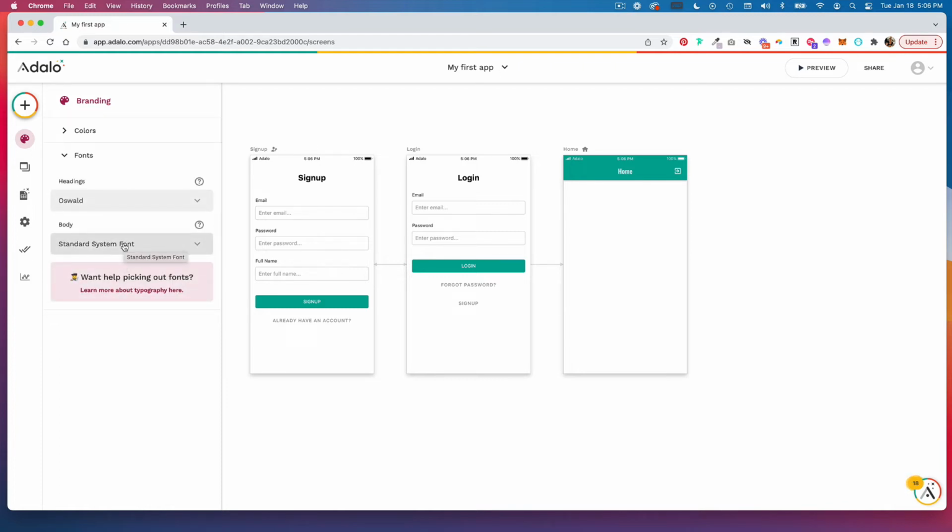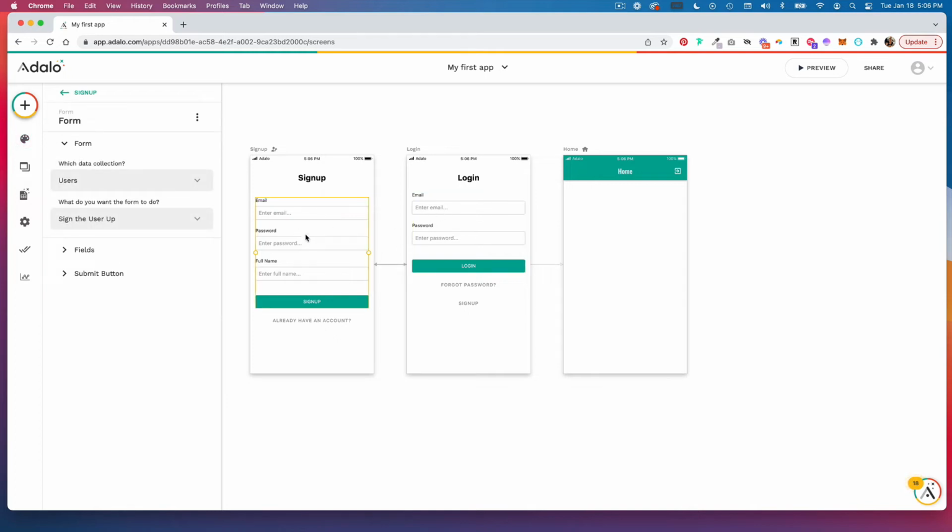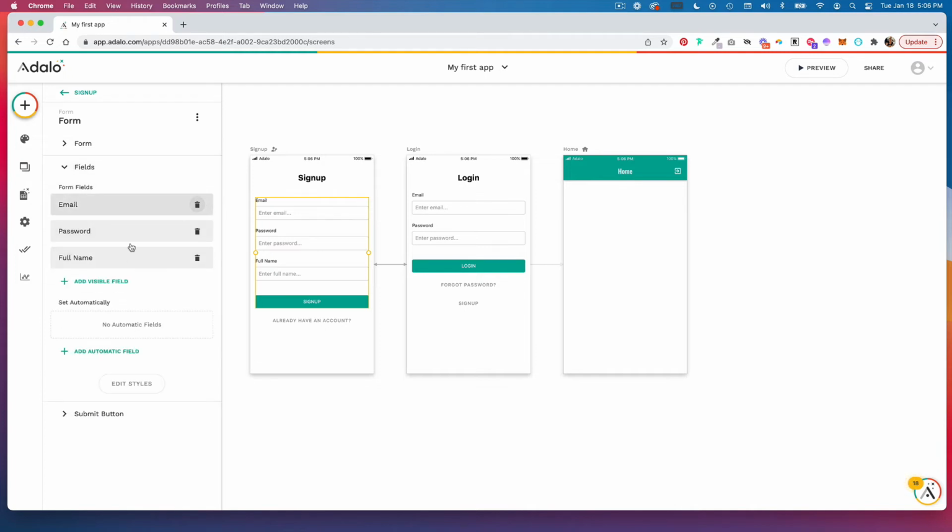You can also change how these screens are out of the box. So if you want to add or remove any of the sign up or login fields, you click on the components on that screen. And here you can choose the data collection that this form is linked to. You can choose what the form does. Does it log the user in, sign the user up, or update the logged in user? And then you can always delete or add additional fields as well as set automatic fields.